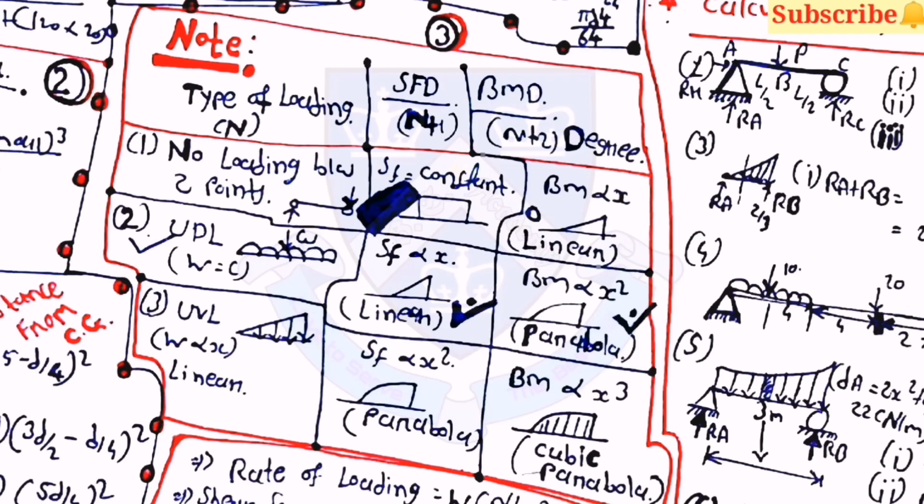For the first one, in which there is no loading between two points, the SFD will be rectangular and the BMD will be triangular. Then for the UDL, the SFD will be linear and the BMD will be parabola. Then for the third one, UVL, where w is proportional to x, the SFD will be parabola and the BMD will be cubic parabola.